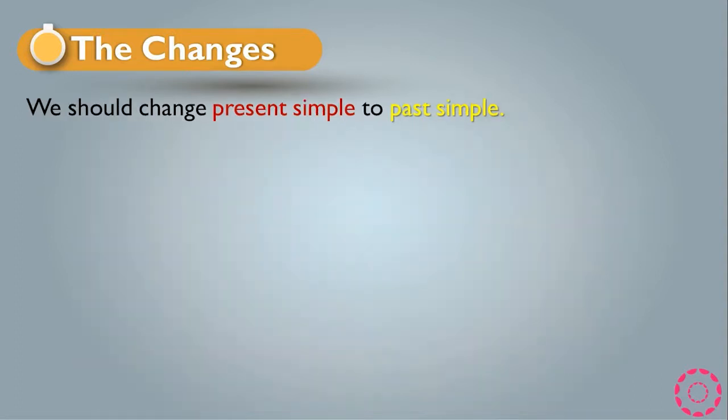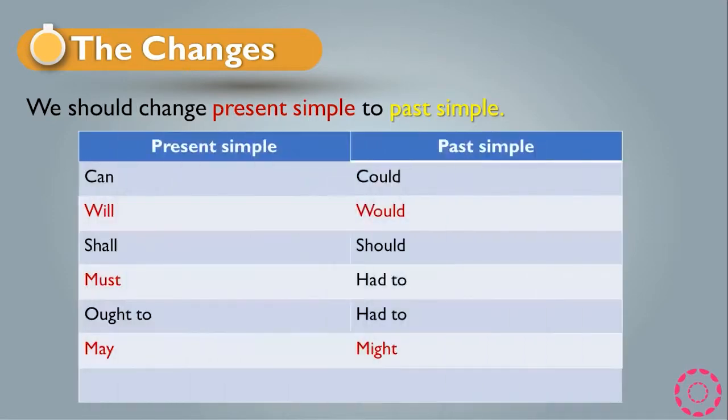Another thing is that we have to change some modal verbs like that. Can became could, will became would, shall to should, must became had to, ought to became had to also, may became might. This is about present simple.